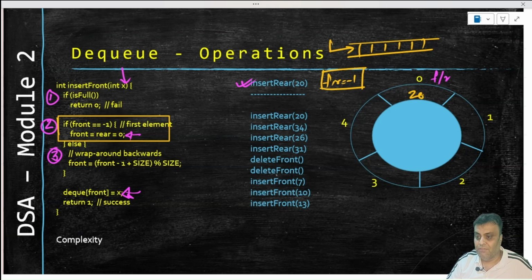So let us say that we have inserted 20, we have inserted 34, then 26, then 31. So where is our front and rear? Our front is here, right, and front will stay there. We are doing an insert rear from 20, 34, 26 and 31. So our rear has moved here. Every time we insert from the rear, it moves by one element or one index.